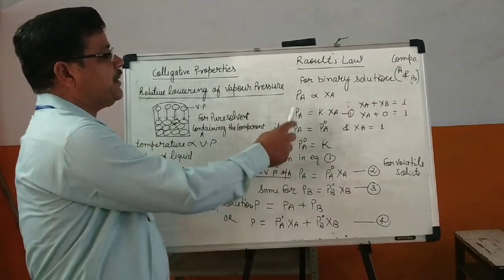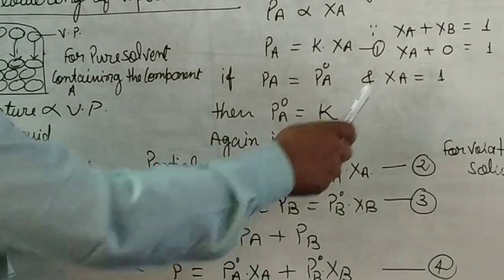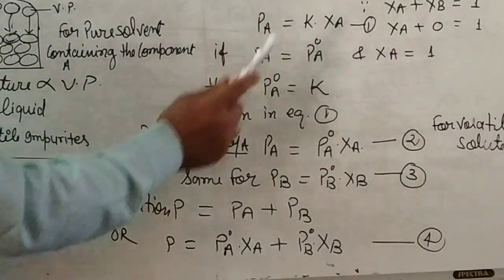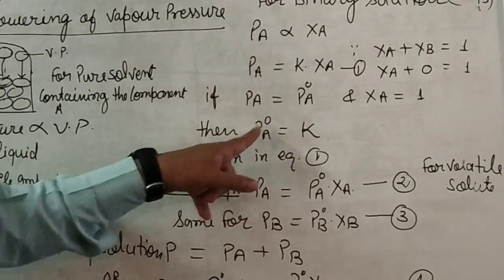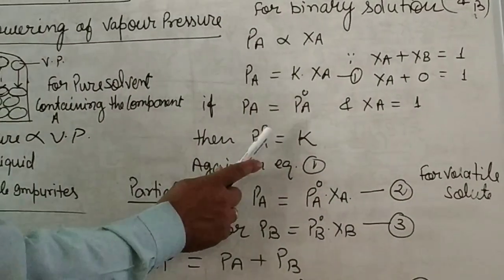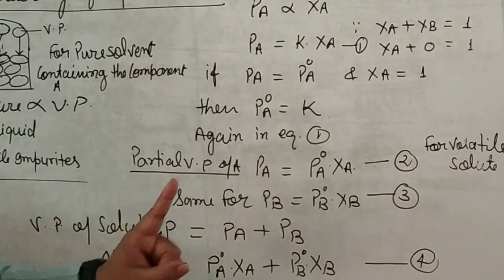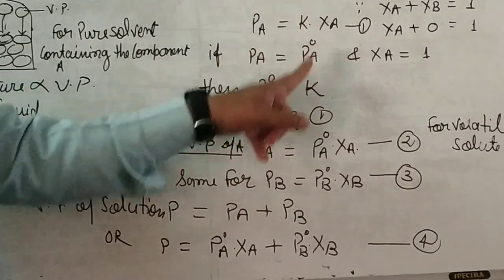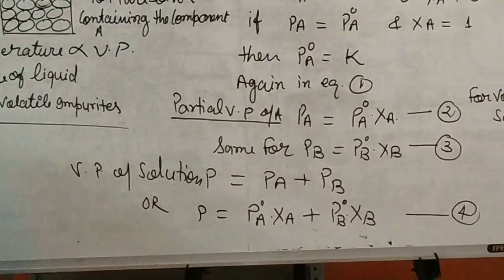So if we take PA equal to PA naught in the pure state, then chi A is equal to 1. We put these two values in the first equation, and we find PA naught is equal to K, because chi A is equal to 1. Again we put the value of K in the first equation, and what do we get? PA is equal to PA naught into chi A. This we get as equation 2.